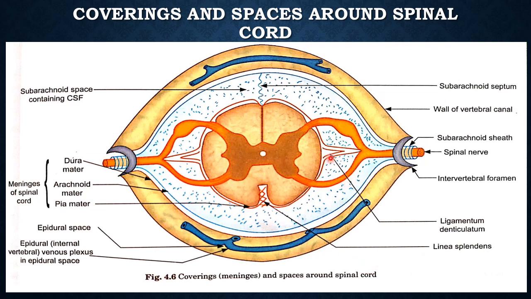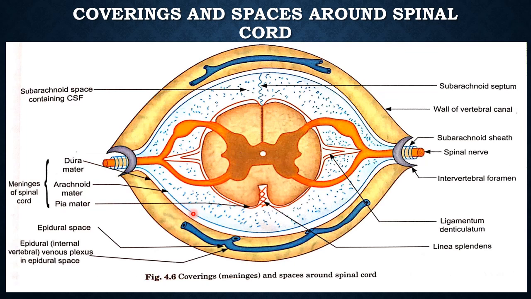Now there are some variations of the pia mater. Now the arachnoid mater, nothing much to say, is a thin transparent membrane, spider web like, and it extends upward beyond the foramen magnum to be continuous with the arachnoid of the brain, and below it extends like the dura mater up to the second sacral vertebra. But unlike the dura mater, the arachnoid mater is prolonged for a short distance around the spinal nerve beyond the intervertebral foramen.